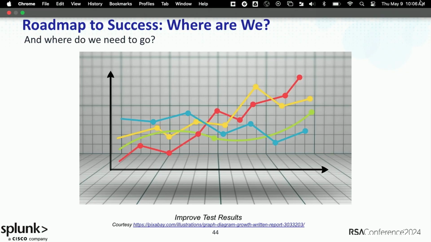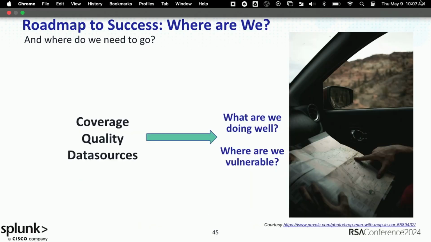And then as you track these over time, because again, you have this automated system for validation, building, and then ultimately testing the performance of your content, you can start to see, are we improving? Are we getting worse? Are we staying the same? And then specifically, where do we need to improve in the future?